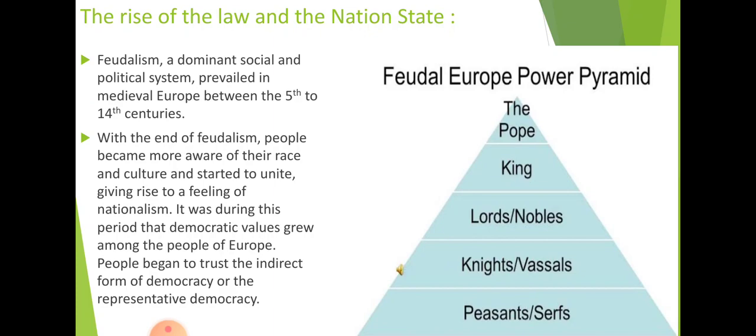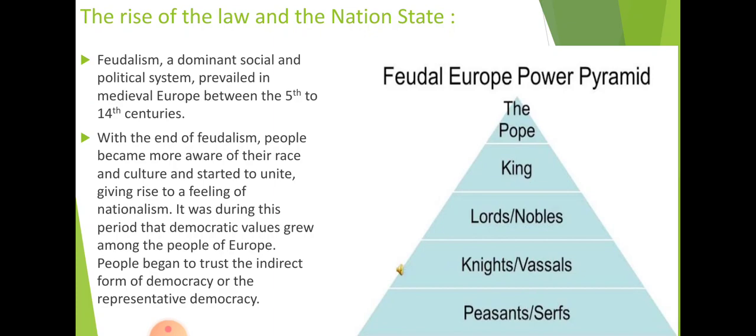Now, how are they related? Let us see. The pope is the highest authority. The pope is the priest, and with the suggestion of the pope, the king used to rule the whole country. Now, the king provided lands to the nobles or the lords.